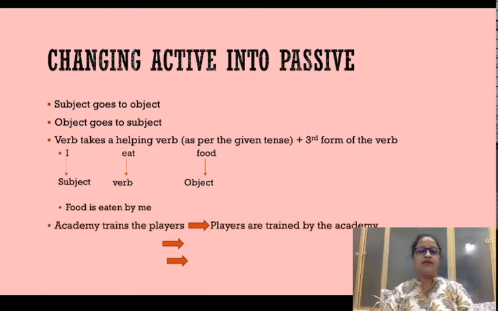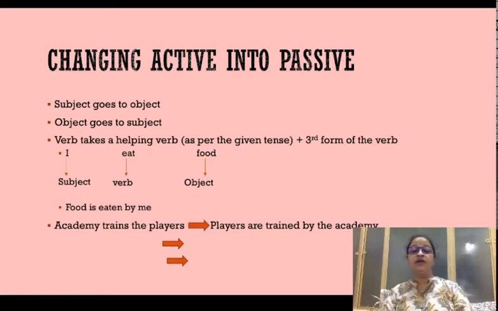Let's take a look at another sentence. Academy trains the players. This is an active voice sentence in which academy is doing some action on its players. And what is that action? Academy is training its players, or it trains the players. So players are the recipient of the action that is being done by the academy. When you convert this sentence into passive, players, the object or the recipient of the action, is going to come first, and academy is going to go in the object position.